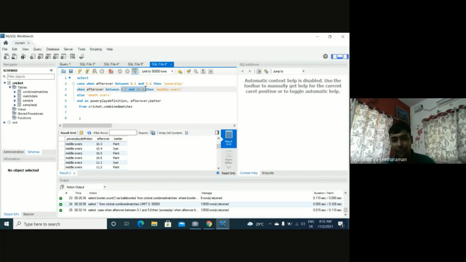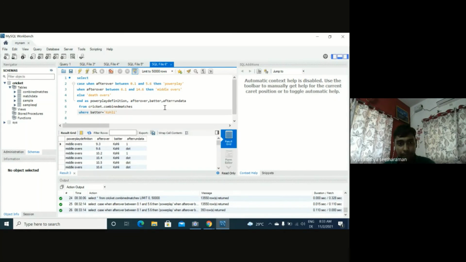So this is essentially a way to define your own column in the query by using the case statement. This is powerful. In what type of analysis? For example, I want to compare Kohli versus Rohit Sharma, how they have batted in the death overs. We could define the case statement. We have the batter as well. Then if you want, we can add the column of the runs. And then I can add a condition where batter is equal to Kohli.